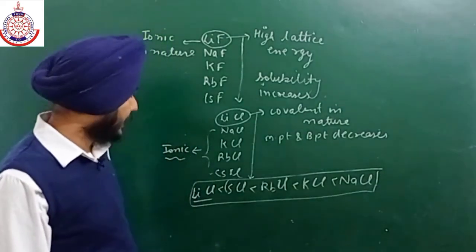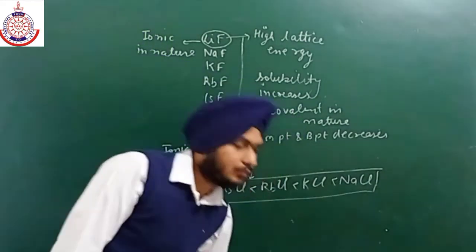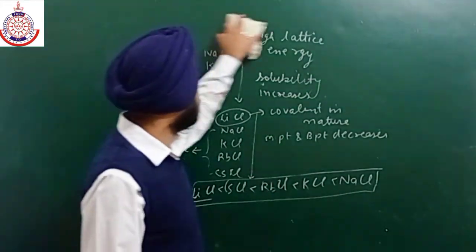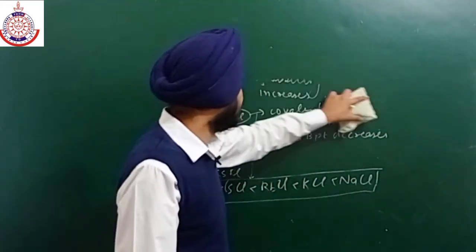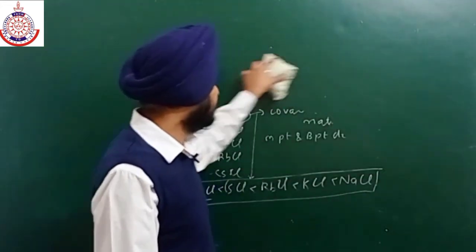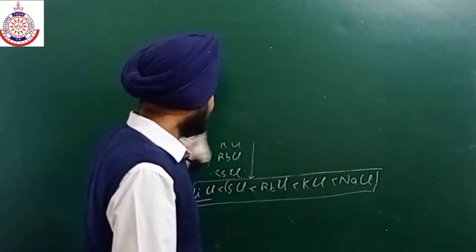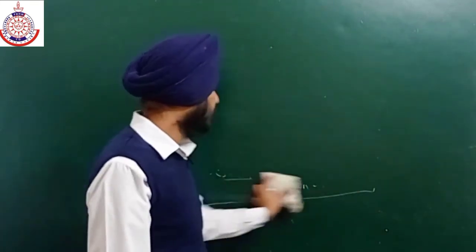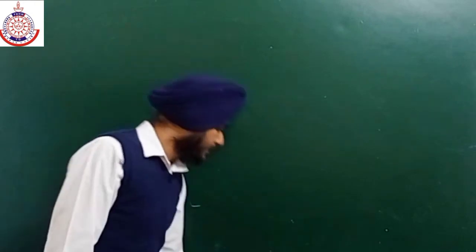Now next is oxo compounds. Oxo compounds are those in which the acidic hydrogen is present in the form of hydroxide.